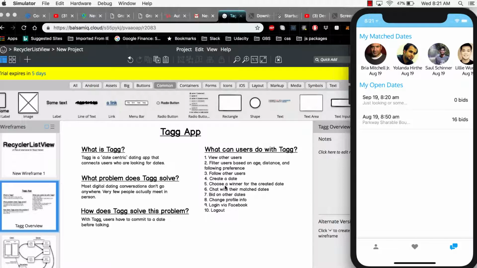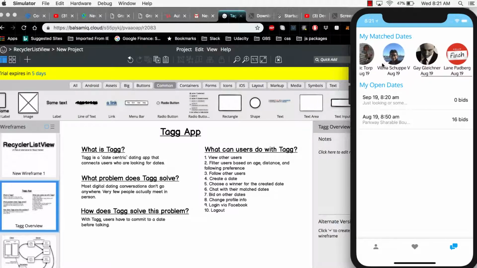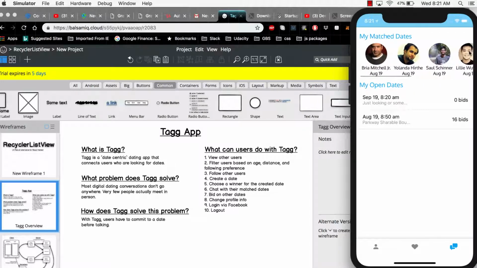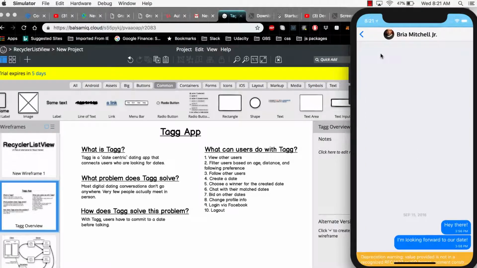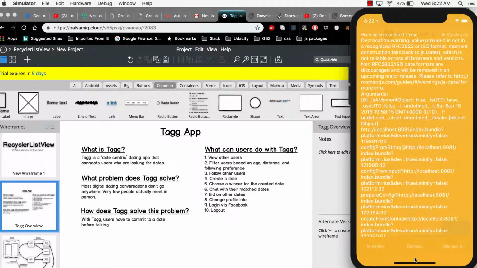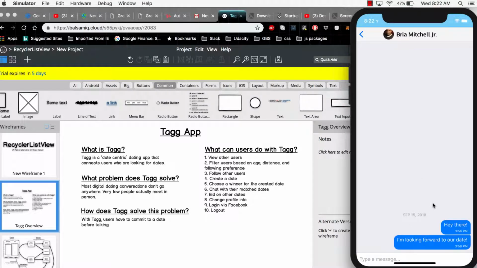After you choose a winner for a date, it creates a thing called a match date, which is what you see up here at the top. This is a horizontal scroll list of all the dates that I've matched with in the past. If you click on one of these, you can actually chat with the user.